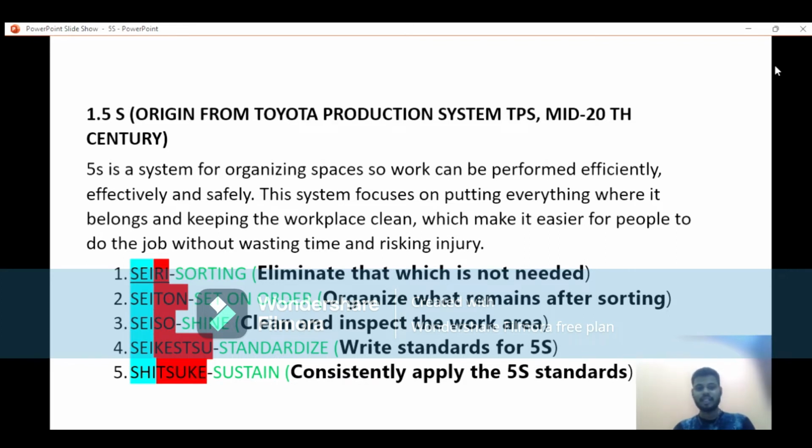Then the second question is: what is the necessity of 5S?